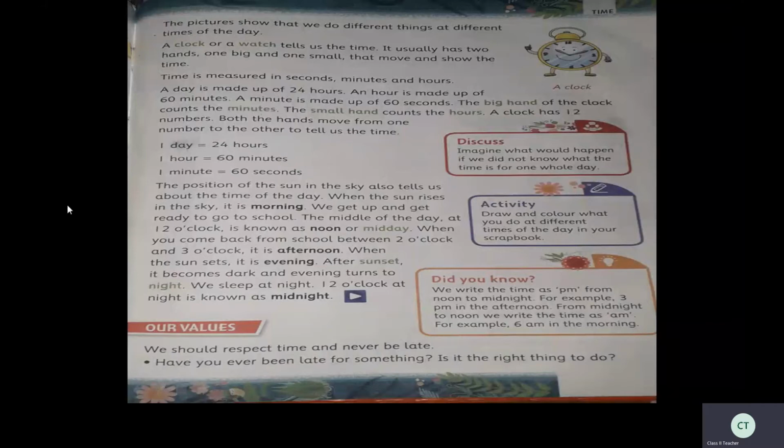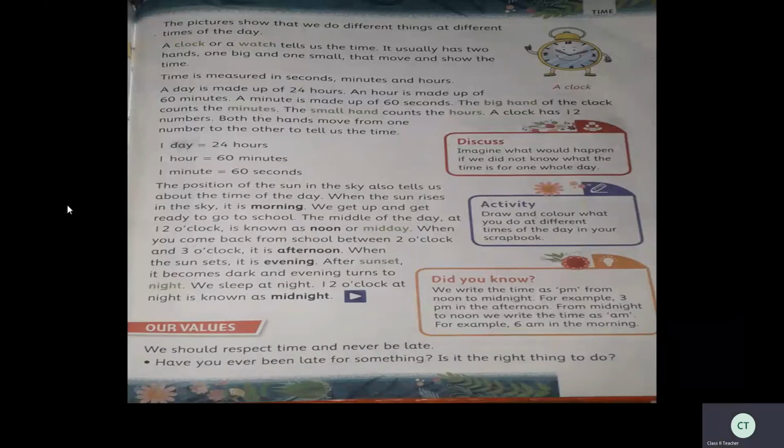It usually has two hands, one big and one small, that move and show the time. See, a clock or watch tells us the time. That is the use of clock or watch. What? To inform us the time. And usually they have two hands, one big and one small, and that show the time.